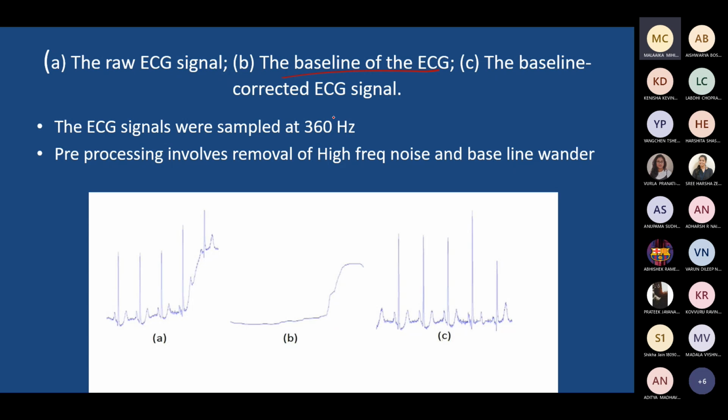In the given problem they have taken 360 hertz sampling. You may find different sampling frequencies in different problems, but generally 200 plus, 250 plus, they do it at least.